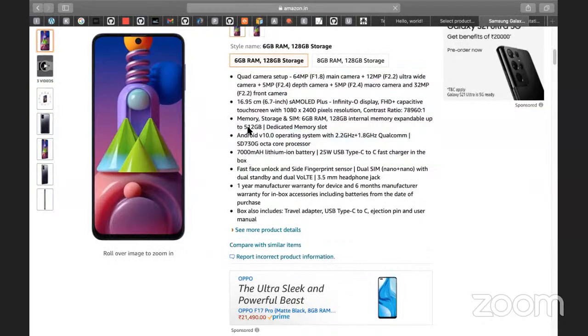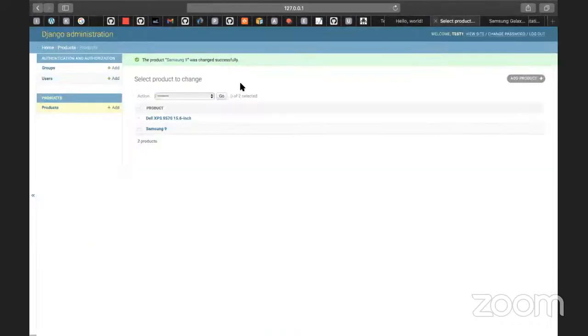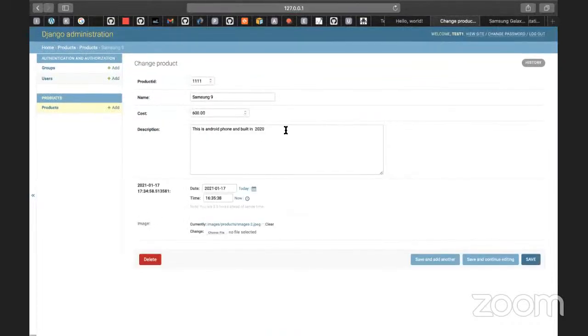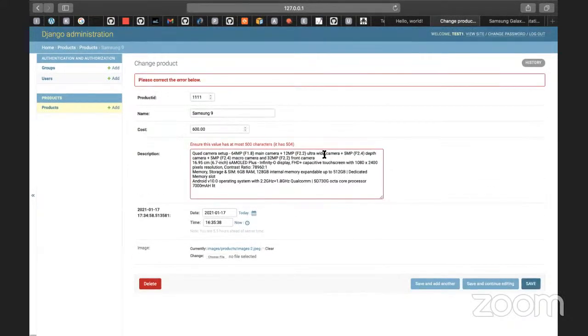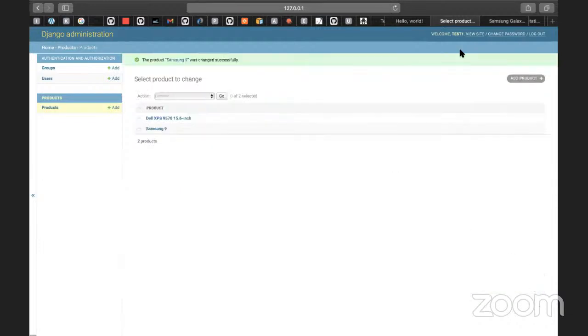I'm adding some description here, and I will tell you why I'm adding extra data now. Instead of this, you add some data, and that should be fine. Click on save. Extra 4 characters are there, so I'm going to remove them. I'm just clicking on save, and that should be fine.